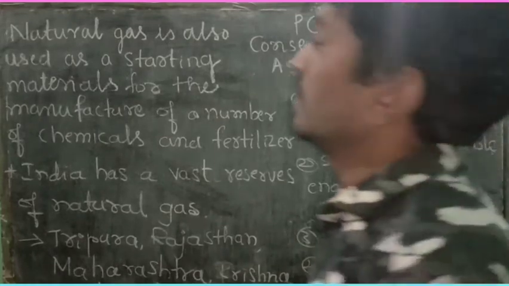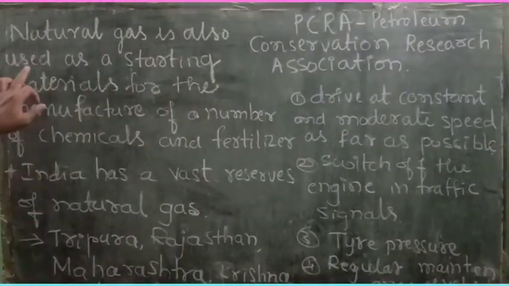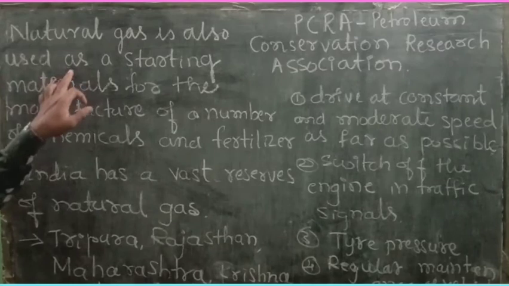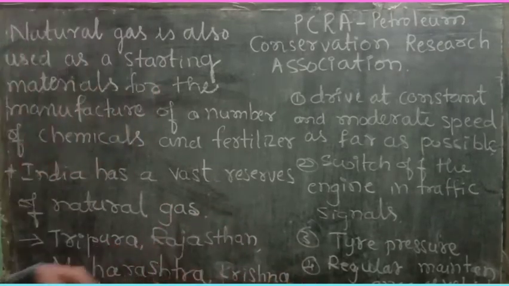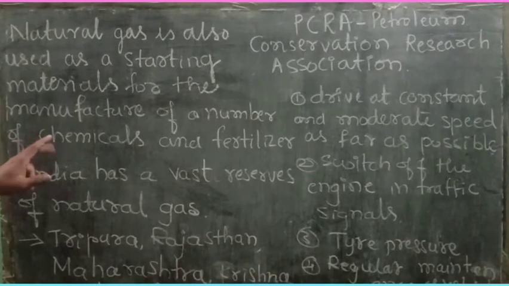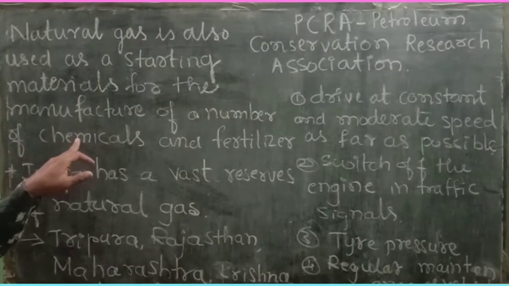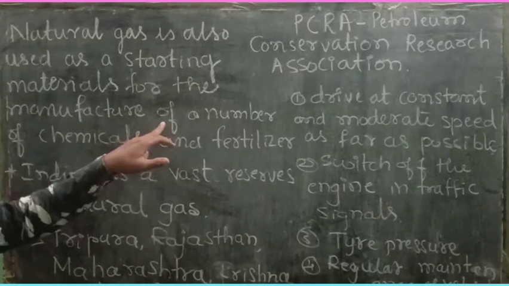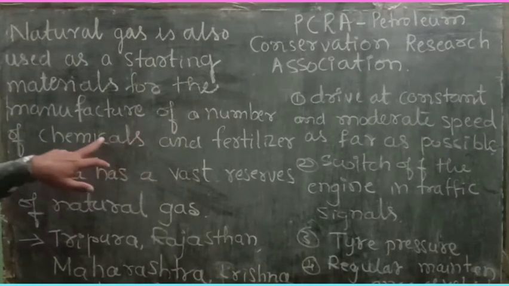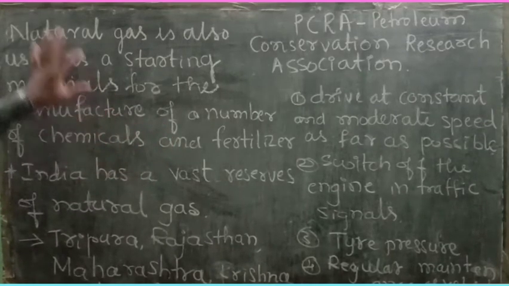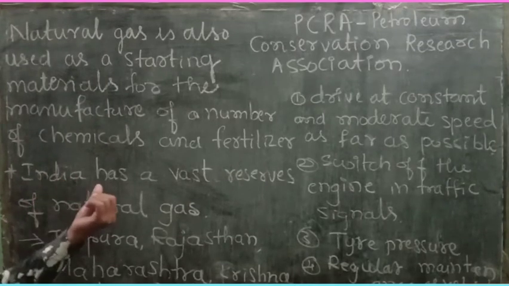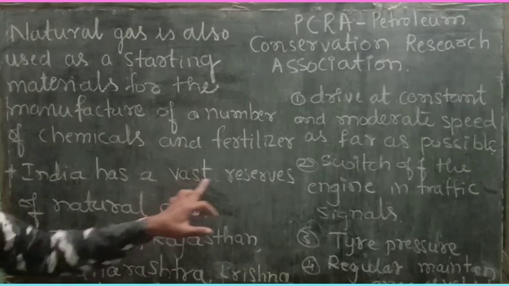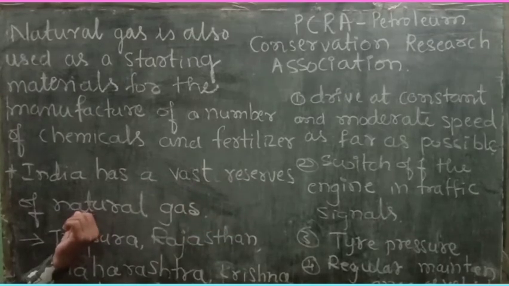Students, natural gas is also used as a starting material for the manufacture of a number of materials like chemicals and fertilizers. India especially has vast reservoirs of natural gas.